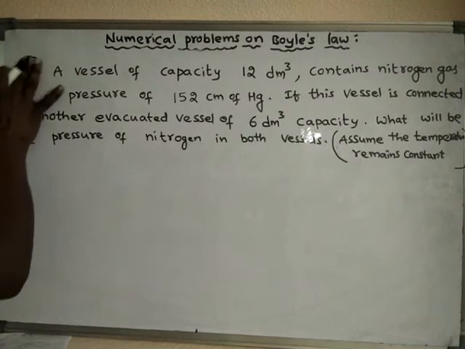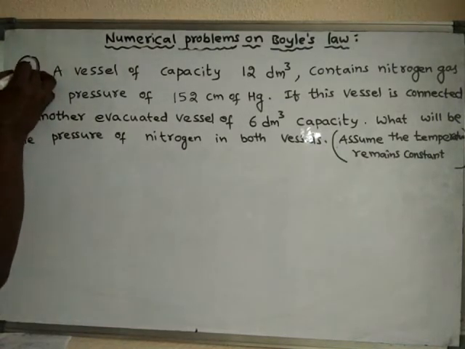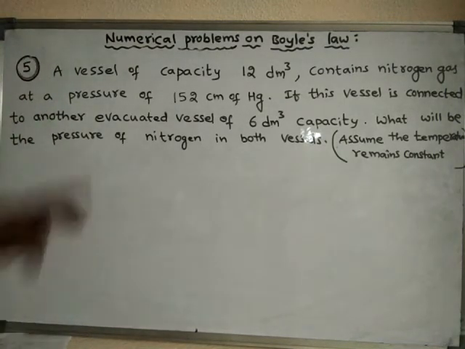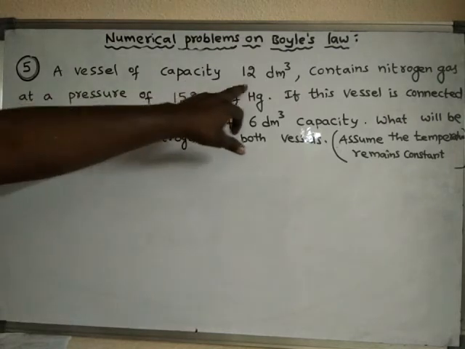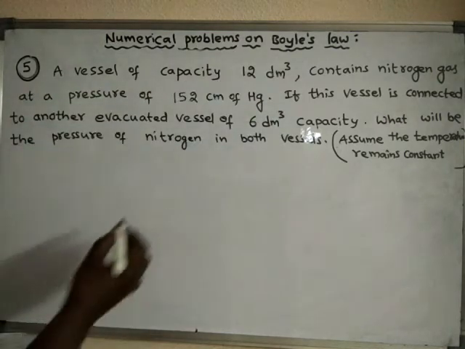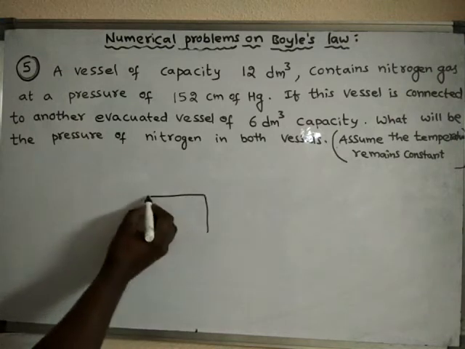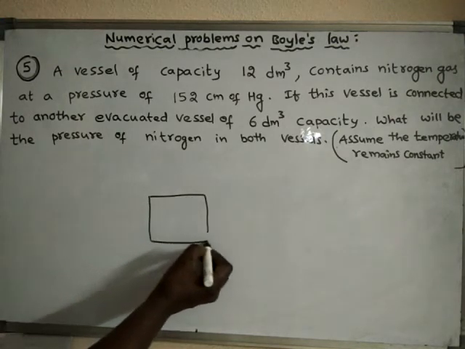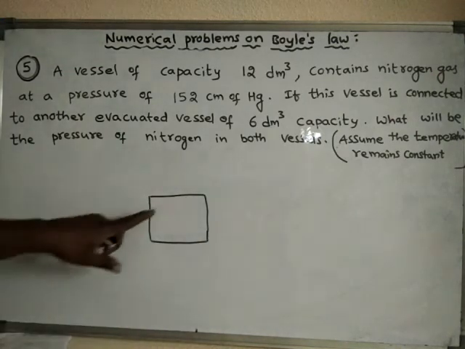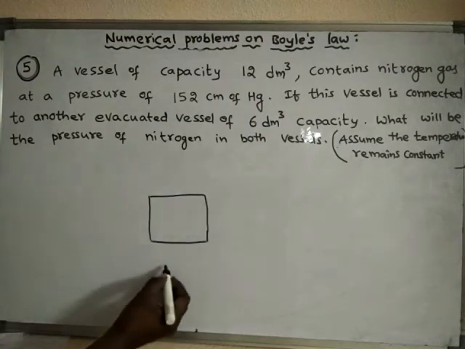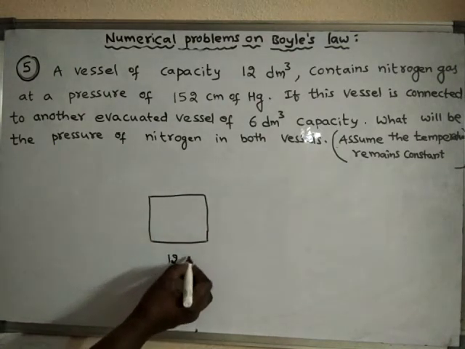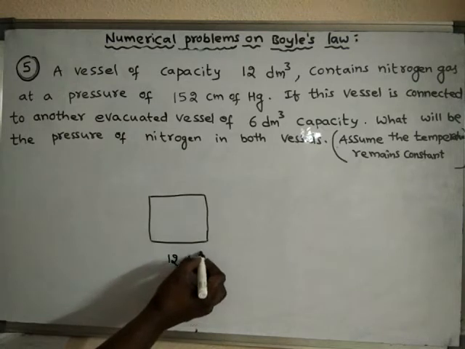So now the fifth question is: a vessel of capacity 12 decimeter cube. There is a vessel. What is its capacity? Its capacity is 12 decimeter cube.